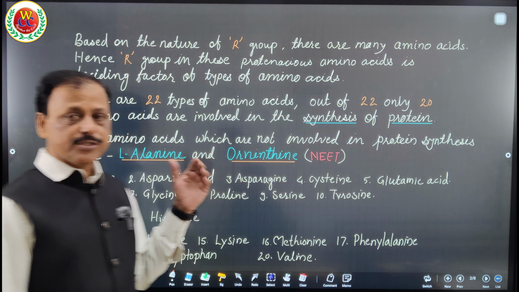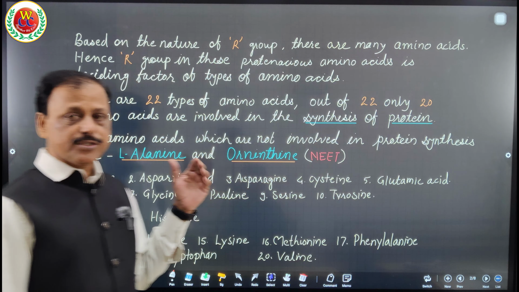Then who are basic amino acids? Those amino acids which consist of more amino groups than carboxyl groups. See here, amino groups are more, carboxyl is only 1. Carboxyl group is 1 and amino groups are 2, or more than 2. Hence it is a basic amino acid. Who are they? Histidine, lysine and arginine. These are the 3 basic amino acids. Which were acidic? Aspartic acid and glutamic acid. Which are basic?